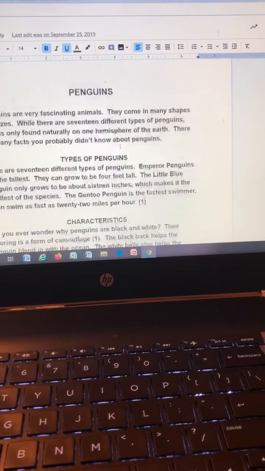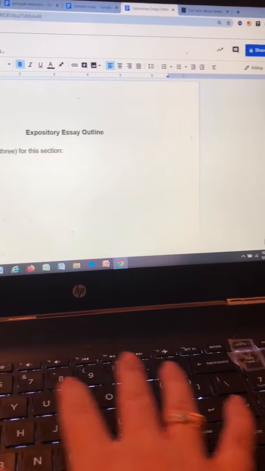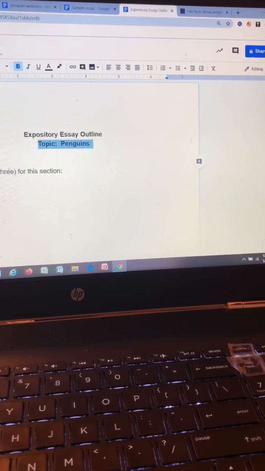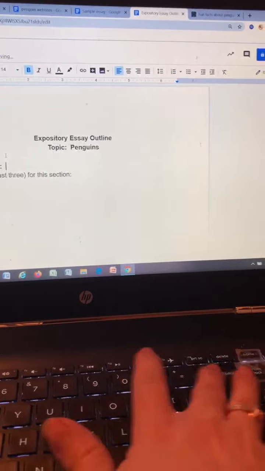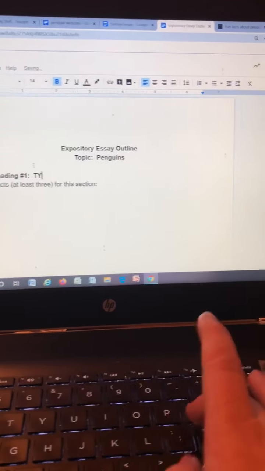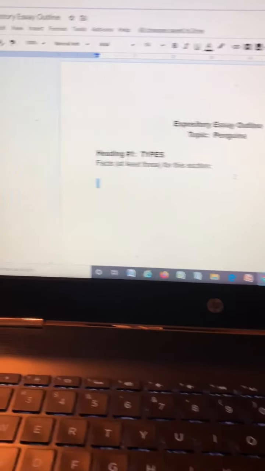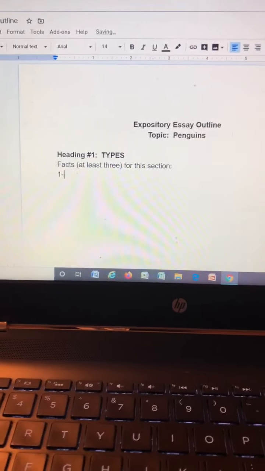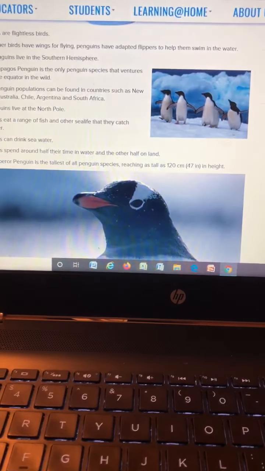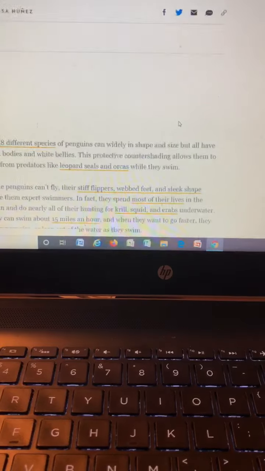So you can see that my first section was types of penguins. So when I made my outline, it would have looked like this. Types, I'm actually just gonna put the caps lock on. Types of penguins, okay? And then for my 3 facts, I would go to my websites and you would find facts about different types. So, penguin websites, I'm gonna go back and look at the first one, okay?